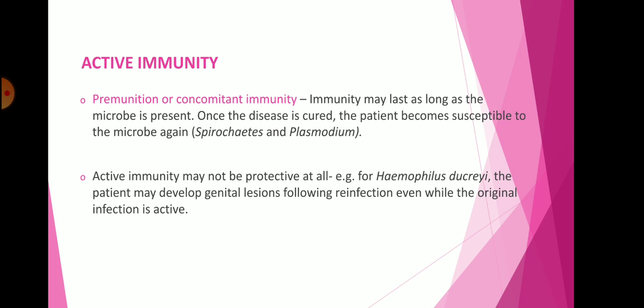So in some cases active immunity is not useful for some kinds of infection, such as Haemophilus ducreyi, where lesions form following reinfection while the original infection is also active and is not cured at all. So sometimes active immunity may not be protective at all.